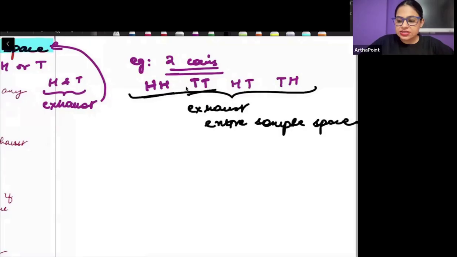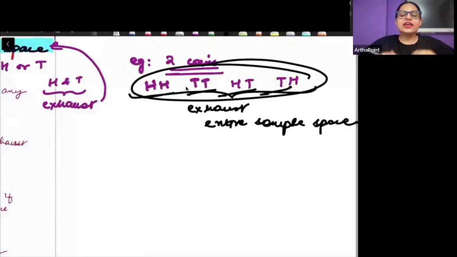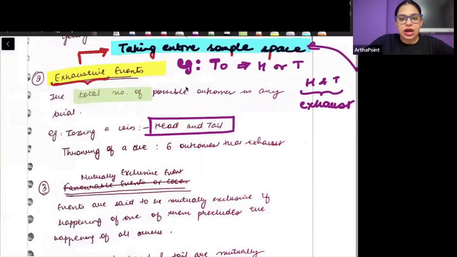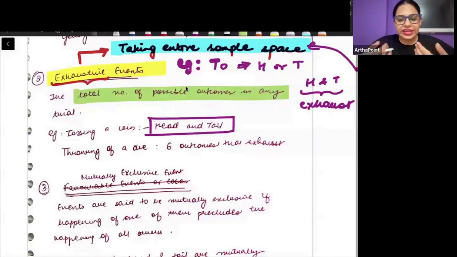These four things are the only ones that can happen. So together they will be called exhaustive events. So what is an exhaustive event? The total outcomes that we have whenever we do an experiment, whatever total outcomes we can have, that will be called exhaustive events. Yes, sample space is total number of outcomes. Absolutely. Total outcomes is nothing but the sample space.